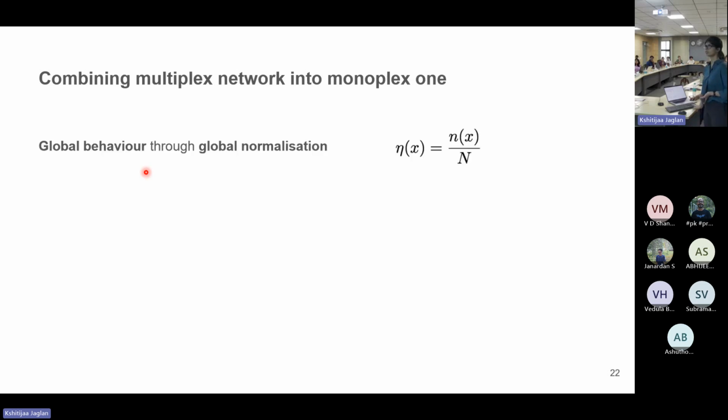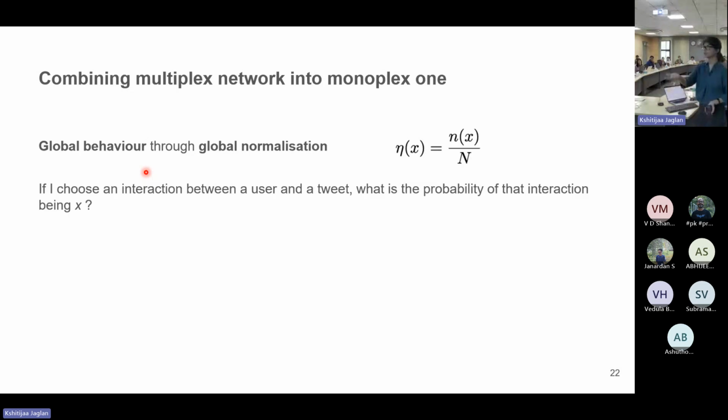At a global level, we simply look at how common that interaction type, or that 4-length vector, is in our data set. On the right, the formula is nothing but small n of x, which represents the number of 1000 in our data set, over capital N, which means how many interactions there are overall. This way we're able to get a global understanding of the distribution between different types of interactions. Intuitively, it means if we choose an interaction between a user and a tweet, what is the probability of that interaction being x, where x is one of the values of that 4-length vector.